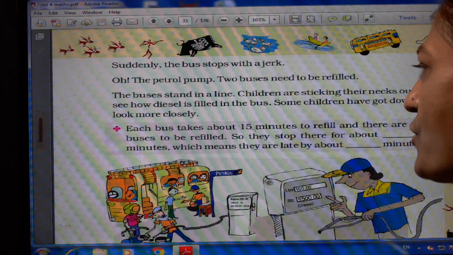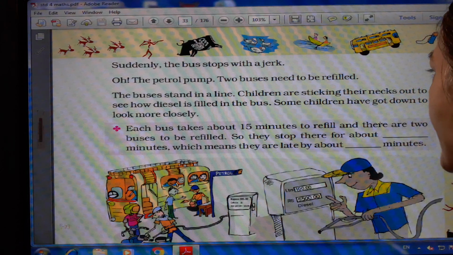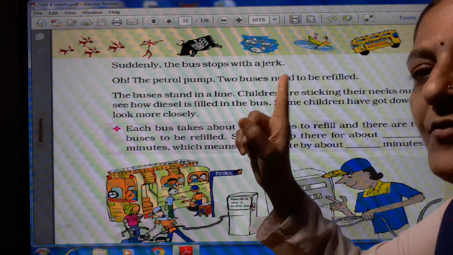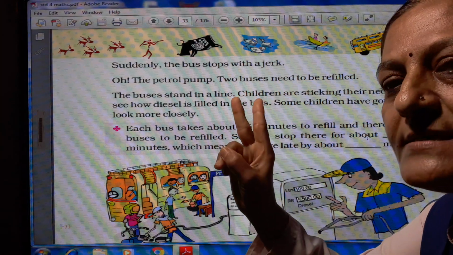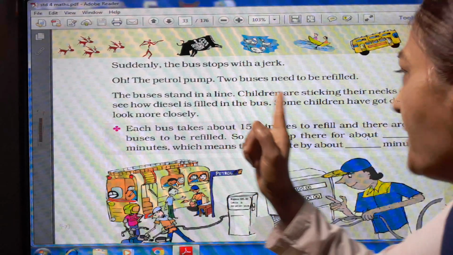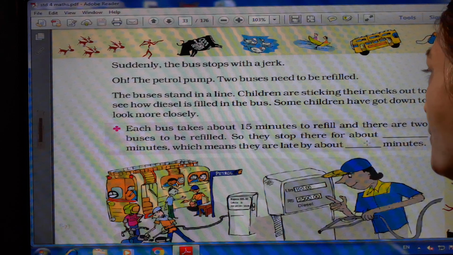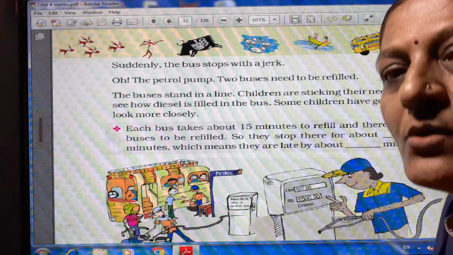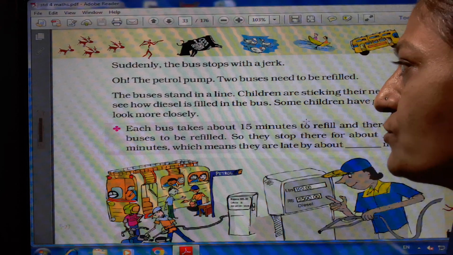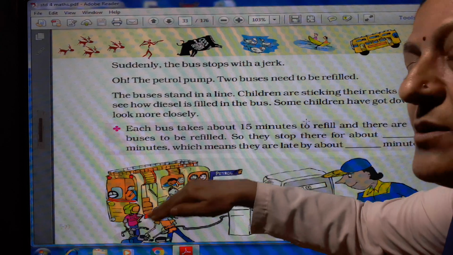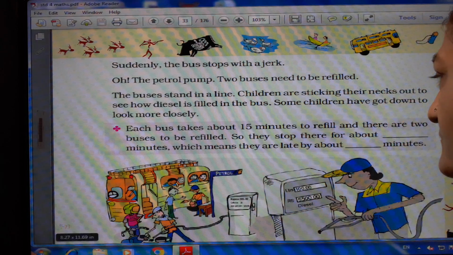Each bus takes about 15 minutes to refill, and there are 2 buses to be refilled. So 2 buses take 15 into 2, 30 minutes, which means they are late by about 30 minutes. They are waiting here for the 30 minutes of stoppage.